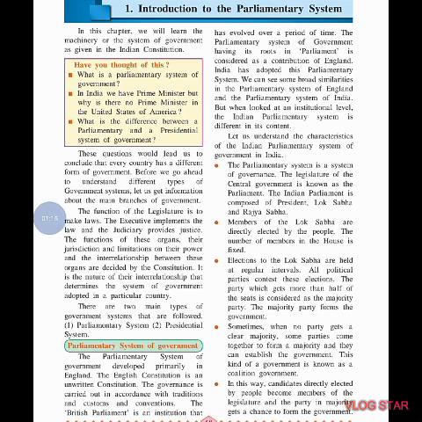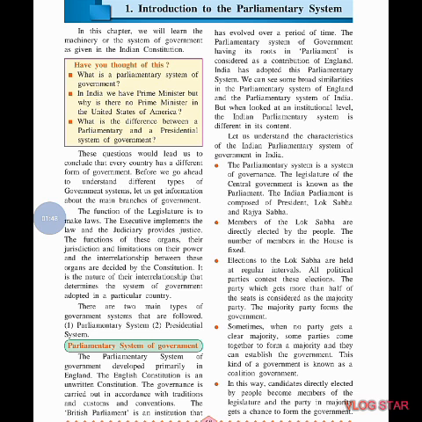Okay. So the next question is, in India we have a Prime Minister, but why is there no Prime Minister in the United States of America? You are also well familiar with this, that in India we have both a Prime Minister and a President. But why in the United States do they have only a President, not a Prime Minister? This question will also come, so we will discuss it. And the next question, what is the difference between a parliamentary and a presidential system of government? This also we are going to discuss in this chapter. So let's start. Okay.